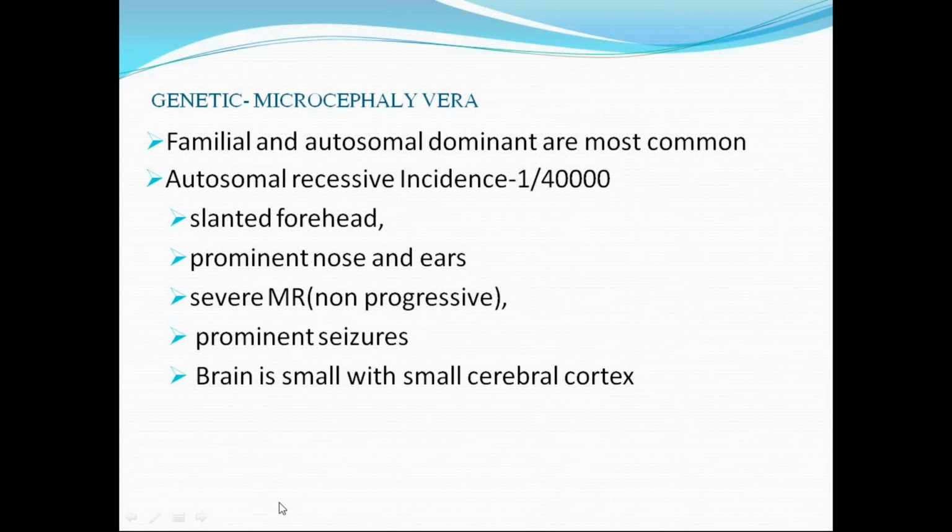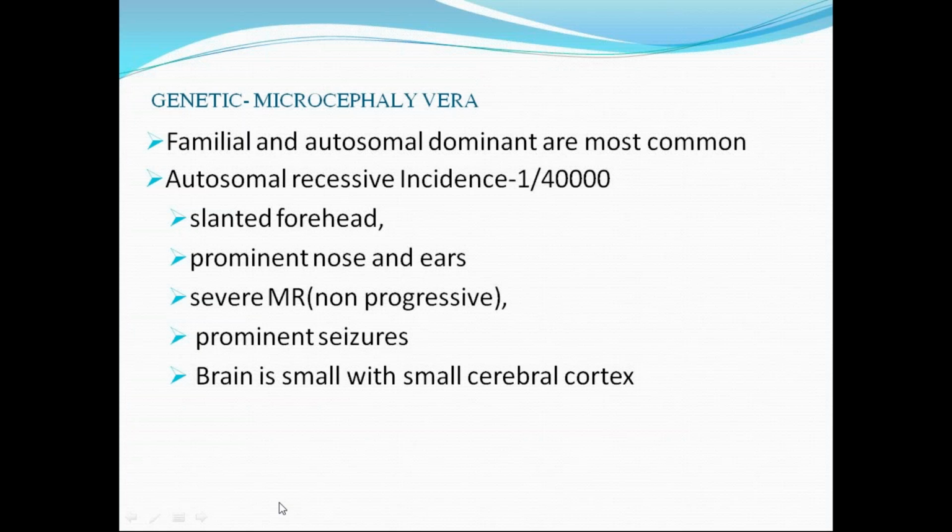The next one is autosomal recessive. The incidence is 1 in 40,000. The features specific for primary microcephaly are a slanted forehead, prominent nose and ears, and severe mental retardation. Usually a microcephaly child will have developmental delay, as we expect if the brain is not growing at a normal pace with peers.